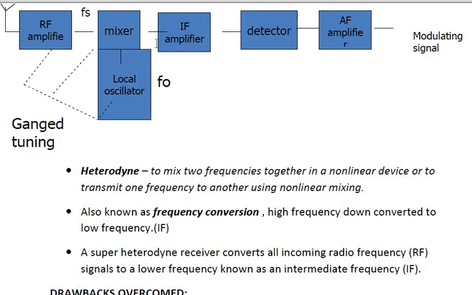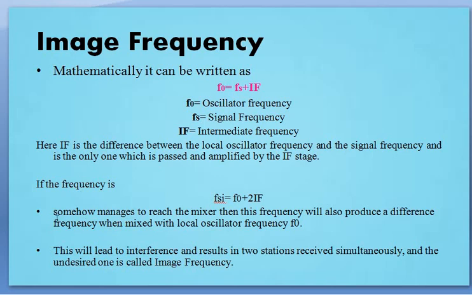When it is added with the local oscillator frequency, it will produce different signals, and due to that we have different signals, right? So it leads to interference and results in two stations being received simultaneously. That is how we get the interference, and that undesired frequency is called the image frequency. I hope everyone is clear what the image frequency is.